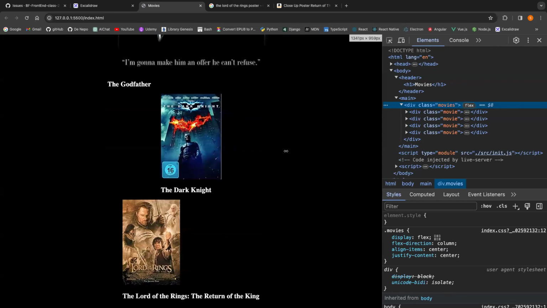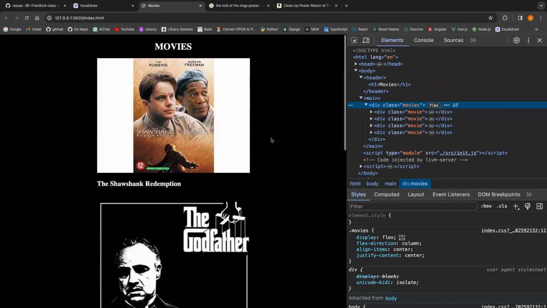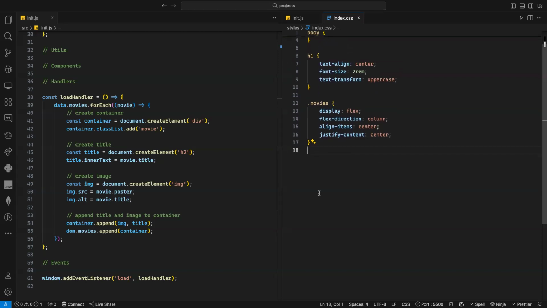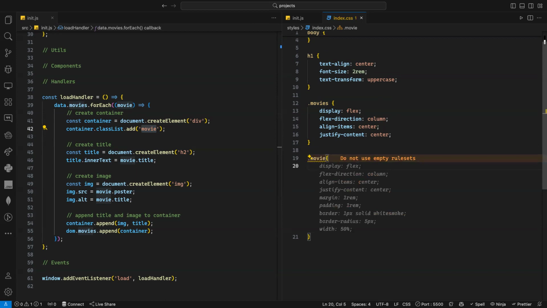But now the parent component is responsive. It's quite nice. So now I can go to the parent of one movie. What is the div which includes one movie? It's movie, which I added in my JavaScript. So now I can click on a single movie here, and I can do something. Inside this movie, I have two things: an image, and also a title for the movie. So I have two elements, as you can see.